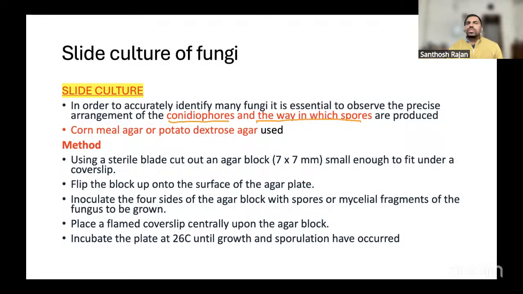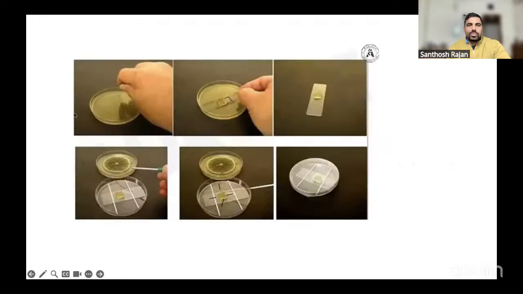For slide culture, we use cornmeal agar or potato dextrose agar. What is the method? The method is very simple. You can see here, we see the picture. This is exactly what we're going to do. First of all, this is the slide, and this is the cornmeal agar.